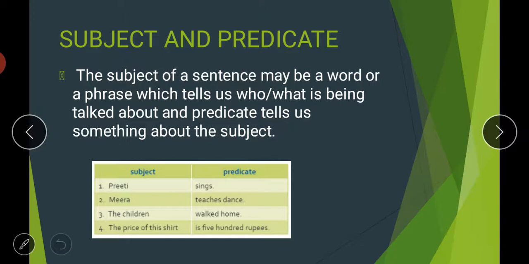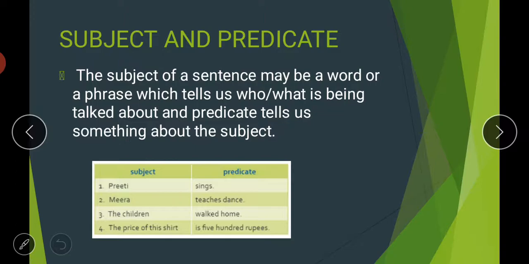Then the subject of a sentence may be a word or a phrase which tells us who or what is being talked about, and the predicate tells us something about the subject. So what is the subject? The subject can be a single word, or it can be a group of words, that is called a phrase. It tells us who or what is being talked about, कि किसके बारे में या किस चीज़ के बारे में बात हो रही है. And the predicate tells us something about the subject. The rest of the sentence is your predicate, and it tells you something about your subject.